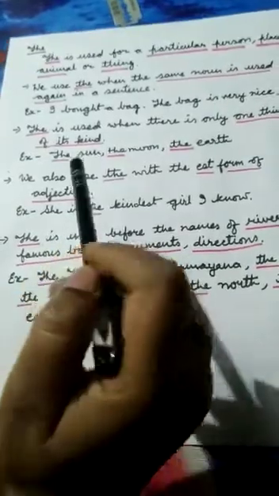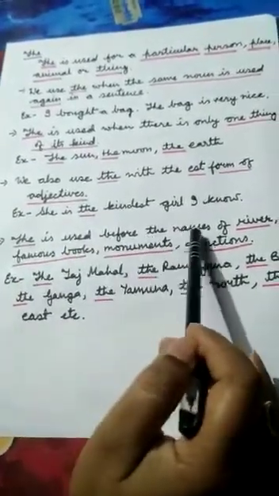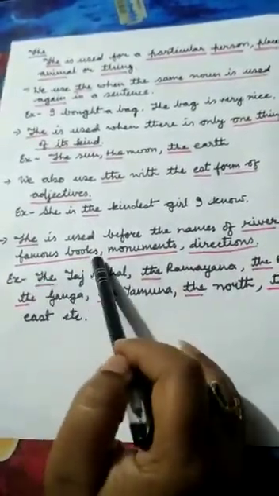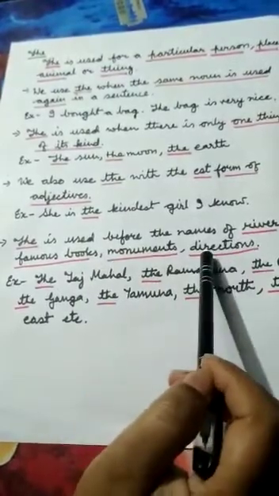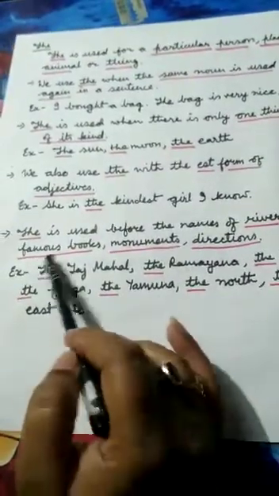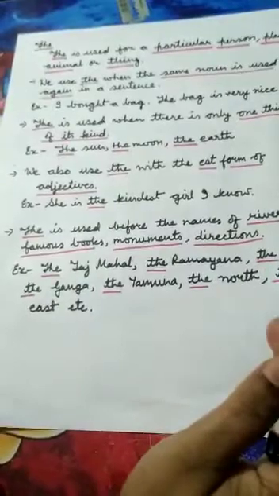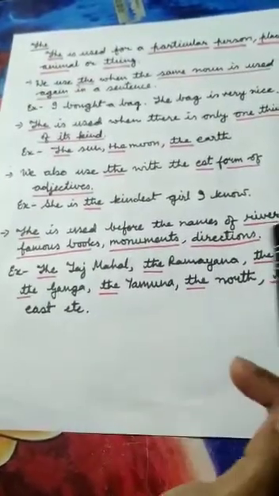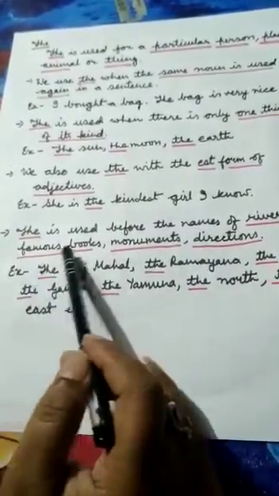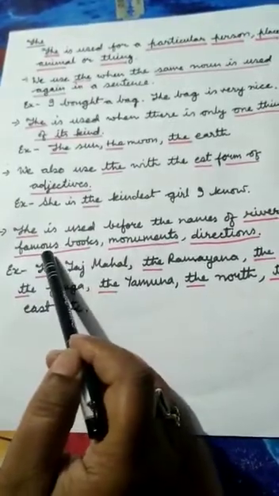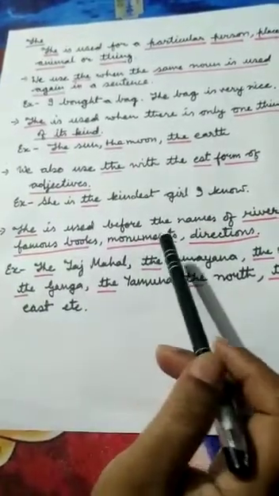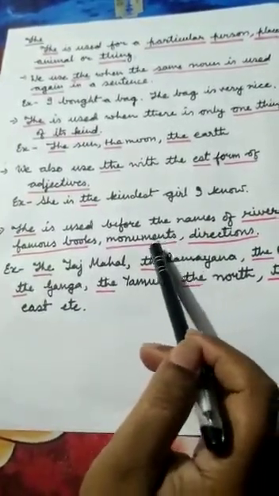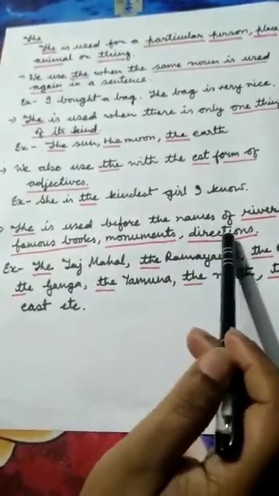The is used before the names of rivers, famous books, monuments and directions. Means rivers, all of you know, Ganga, Yamuna, such kinds of rivers, and famous books, Bible, Ramayana, Taj Mahal, Gate of India, directions east, west, north, south.